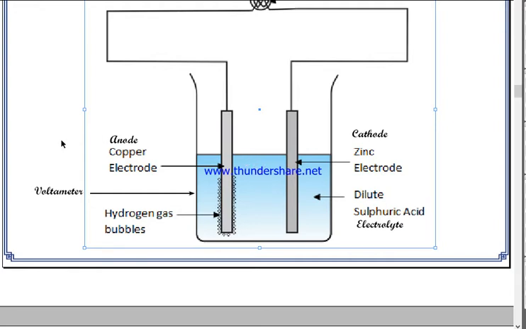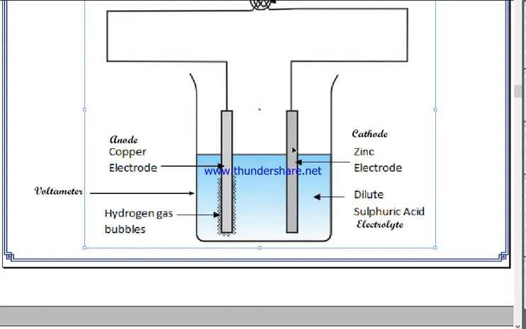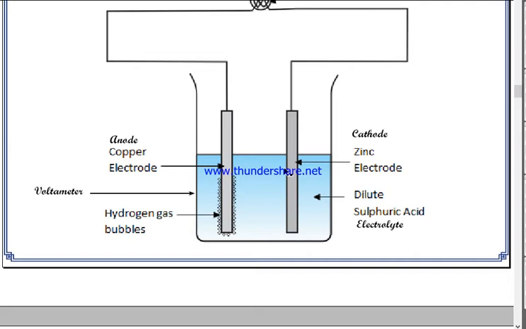sulfuric acid. If you cannot find sulfuric acid on your own, you can get the solution of sulfuric acid at any shop, like the shop which sells electrical goods. They also sell this dilute solution of sulfuric acid. They call it battery water, the water which is used in battery. And then you need a copper plate and a zinc plate. If you have this much, you can easily make a simple cell at your home.